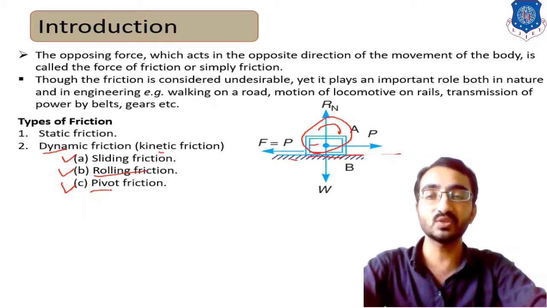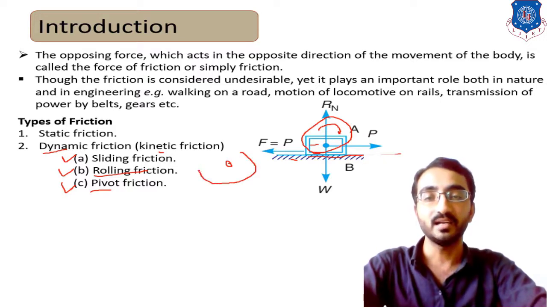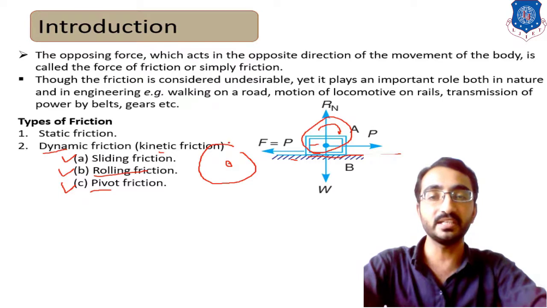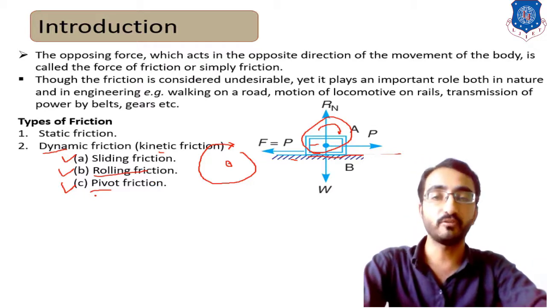And the third one is pivot friction. Pivot means a body is rotating about some center. If you consider this as a fixed center, and a body is rotating about it, the friction generated due to this rotation is known as pivot friction.